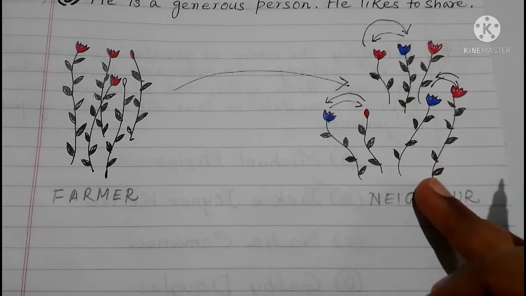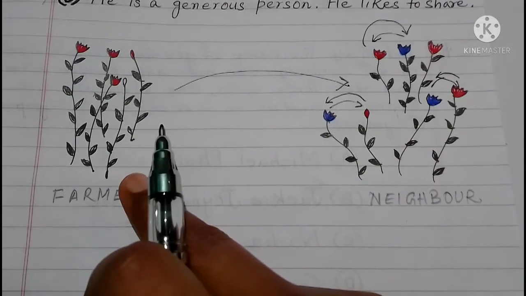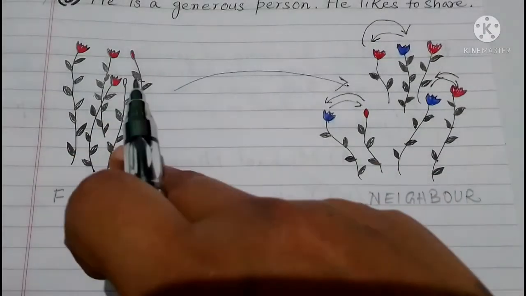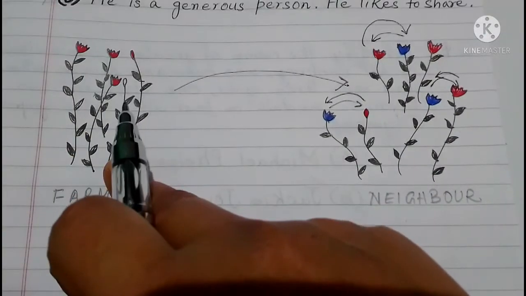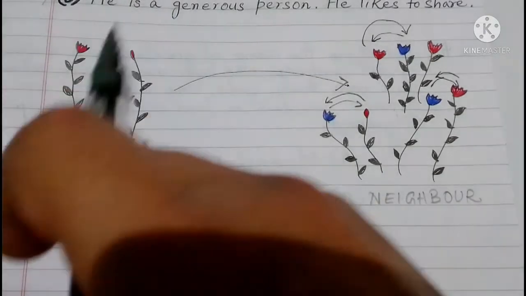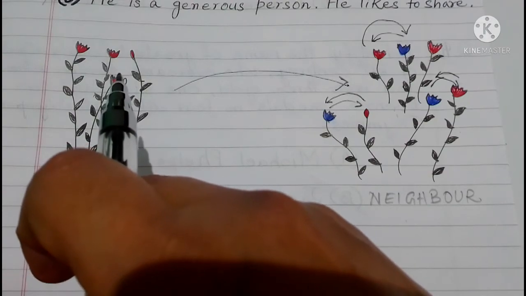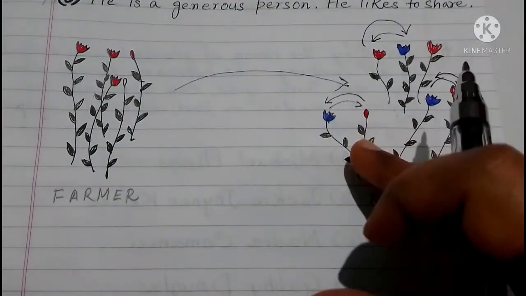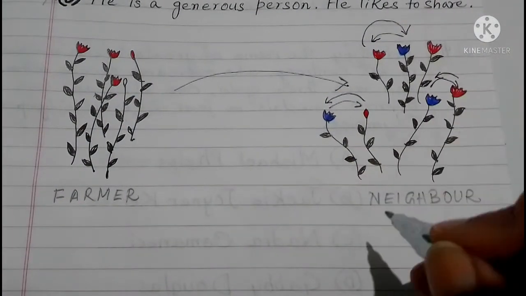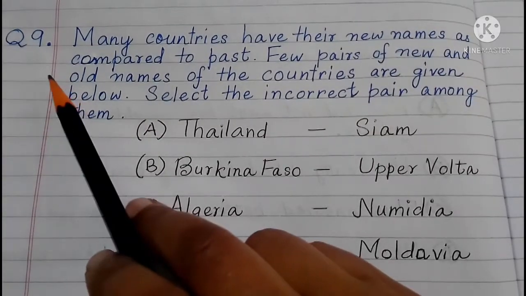So here the crop will be much better than the crop there. This farmer, if he continues with his own seeds, will not be able to get better quality of crops in future. So for the sake of better quality of crop in the future, he is giving seeds to the neighboring farmers. So moving to question number 9.